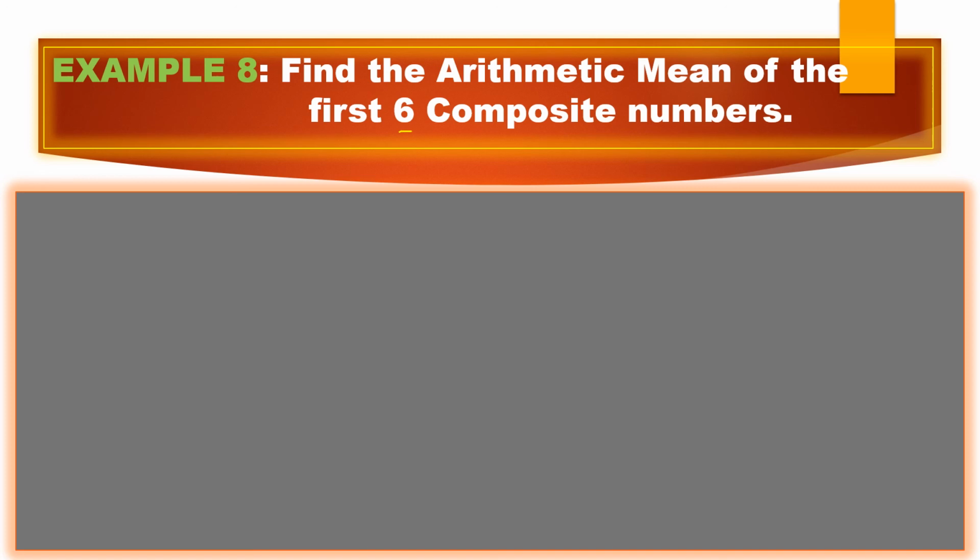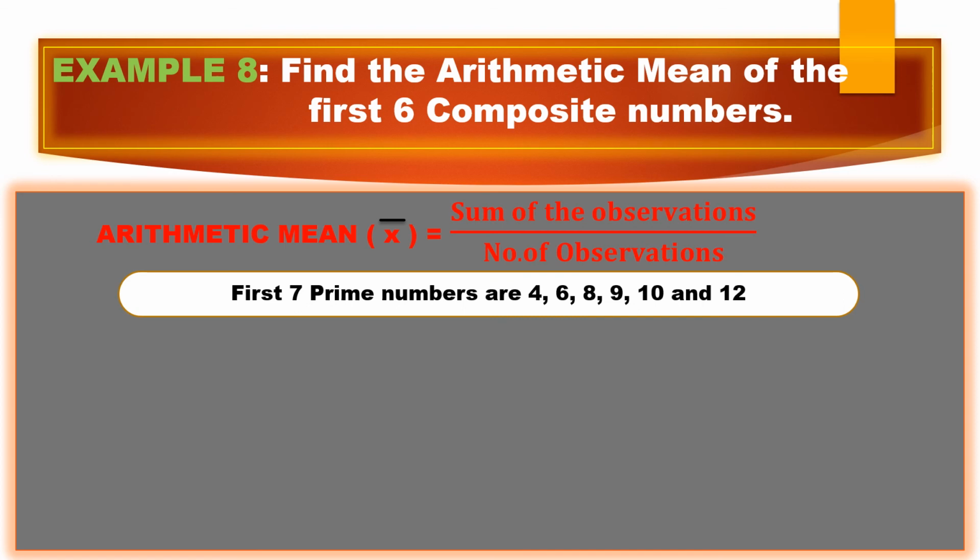Here composite numbers are opposite to prime numbers, right? So these numbers will have more than 2 factors. Let me take the formula first: arithmetic mean x bar equals sum of the observations by number of observations. Now our first 6 composite numbers are 4, 6, 8, 9, 10 and 12. Children, don't make one mistake. Some odd numbers are also composite. Don't get confused that only the even numbers will be composite. No, that is wrong. Some odd numbers will also be composite.